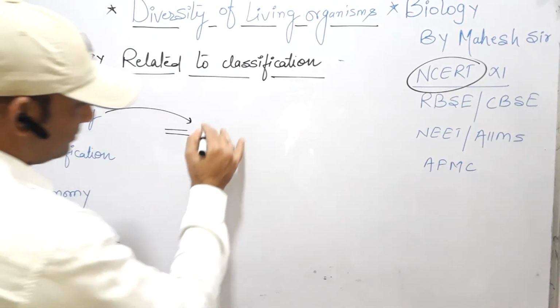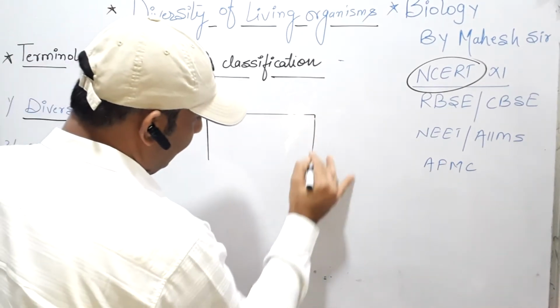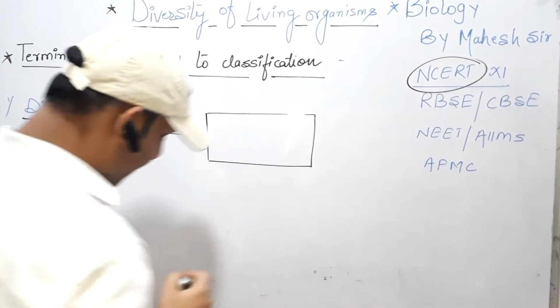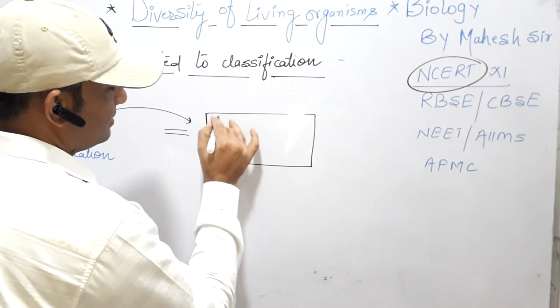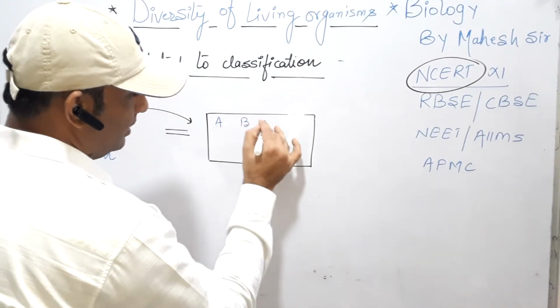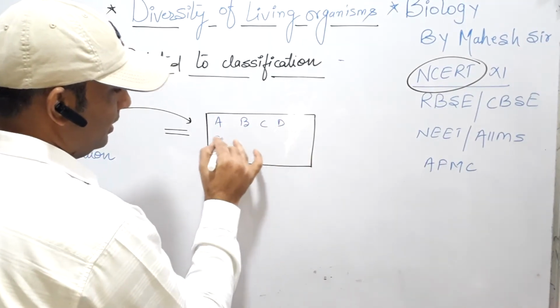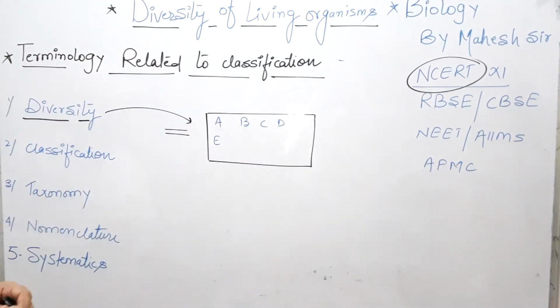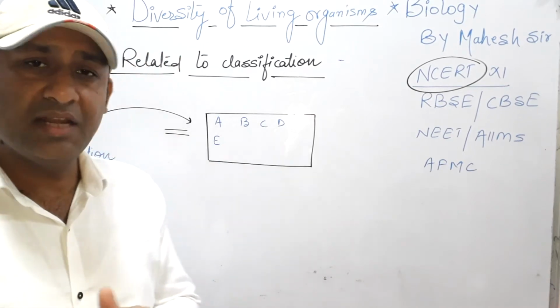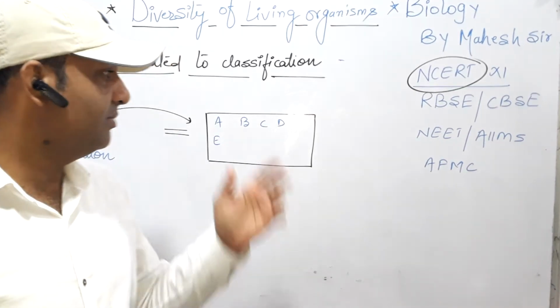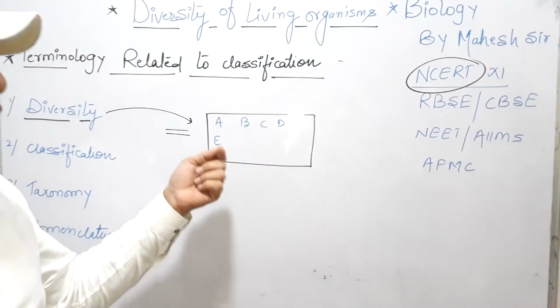Diversity means an area where different types of species, species A, B, C, D, E, all not related to each other, are present. That means some are plants, some are animals, some amphibians, some reptiles and lower invertebrates.